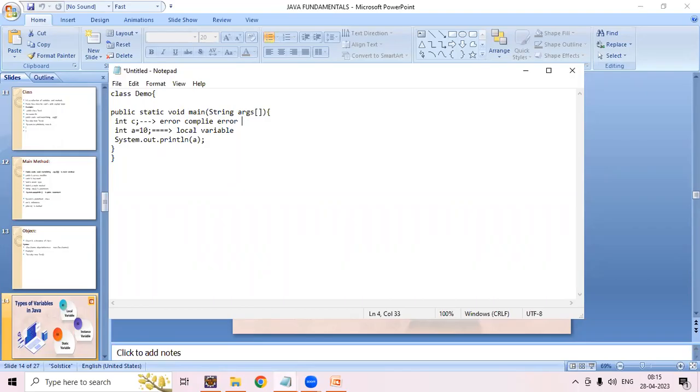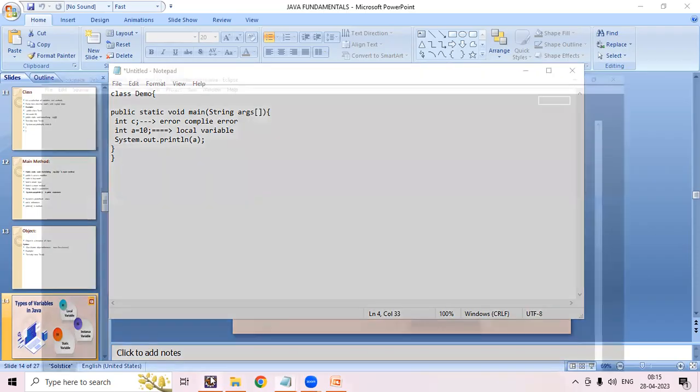Please initialize a variable, please initialize a value for this variable, like that it will tell. Okay, are you getting it? So let's see the example.